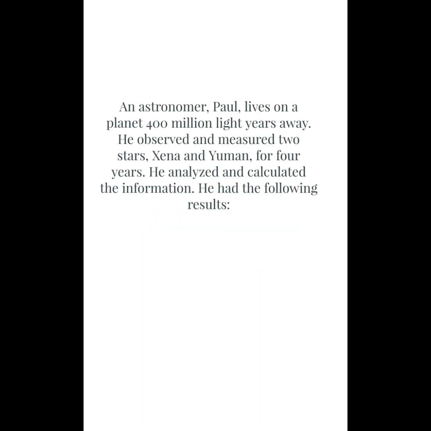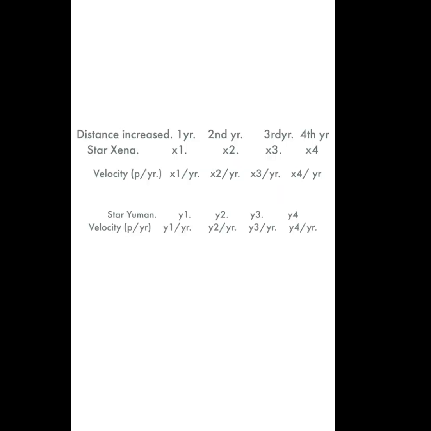An astronomer, Paul, lives on a planet 400 million light-years away. He observed and measured two stars, Xena and Human, for 4 years. He analyzed and calculated the information. He had the following results. His measurements showed that x1 < x2 < x3 < x4, where x1, x2, x3, and x4 were